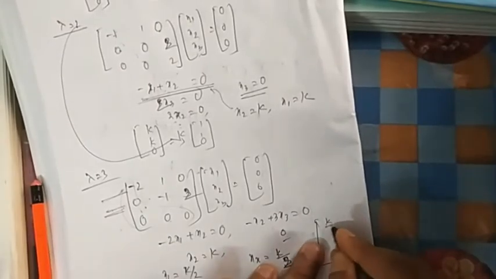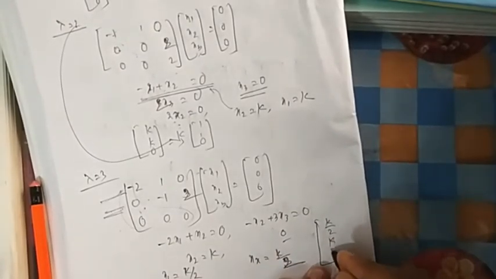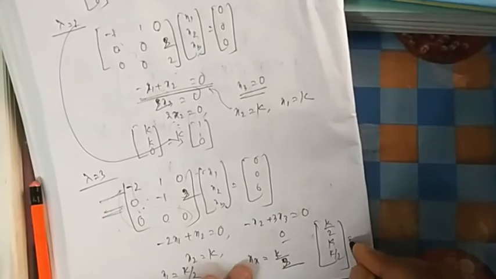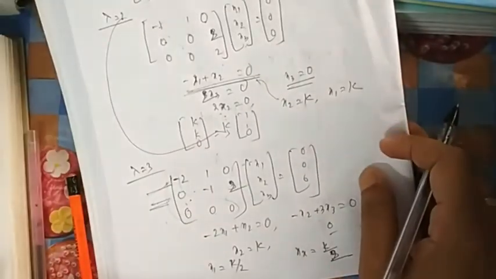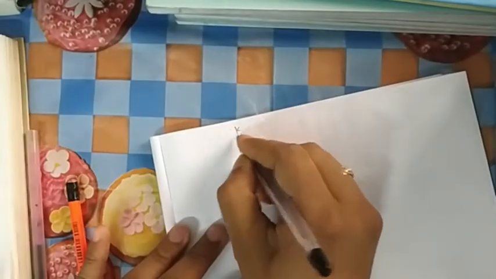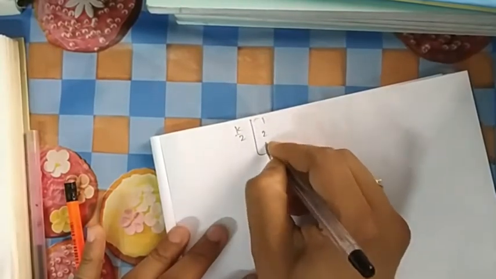So what will be your eigenvector now? k by 2, then x2 is k, then k by 2. If you take k by 2 common, it will be 1, 2, 1.